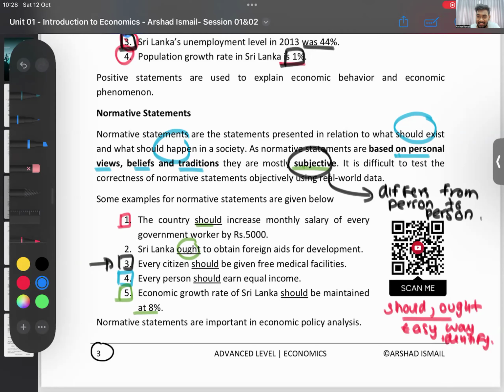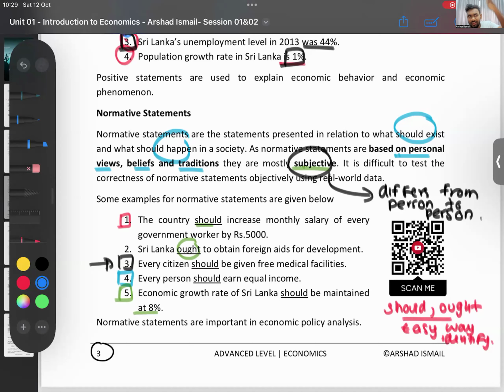Ranil might come and say, look here, for every government worker, we will increase salaries by 5,000. Then Mahinda comes and says in the parliament, look here, we don't have money. Let's use that money to build an airport. Sajith comes and says, we will buy a bus and give it to them. Different people have different things. And the parliament is debating now. That's how policies are made. In Sri Lanka, parliament will debate.